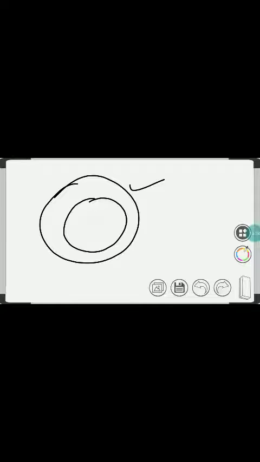Let me explain. The earth is made up of three layers. The topmost layer is the crust, the second is the mantle, and the last is the core. The core is further subdivided into outer core and inner core.